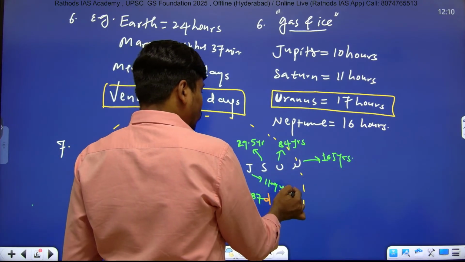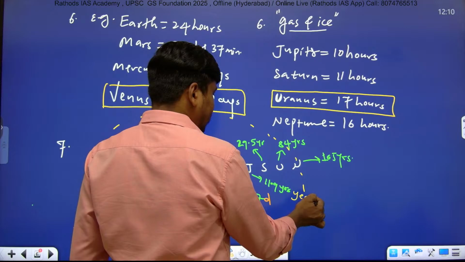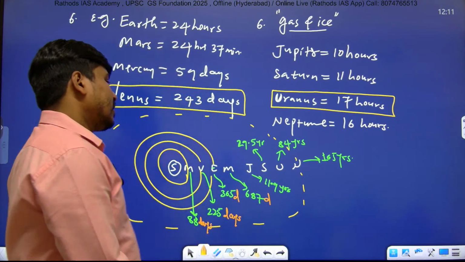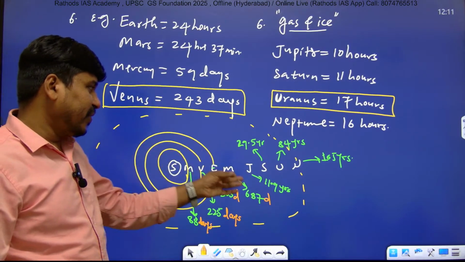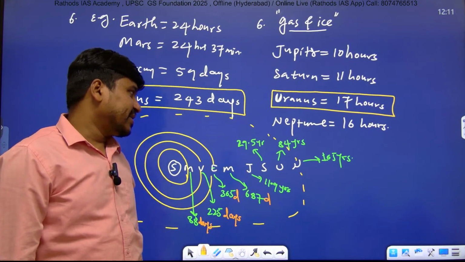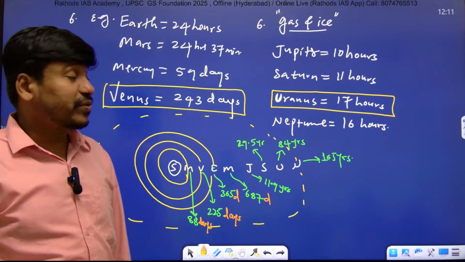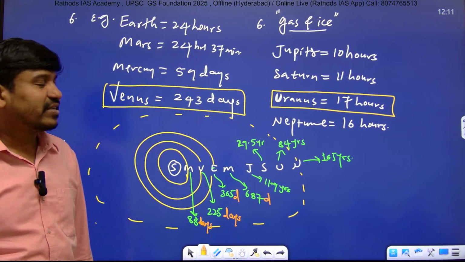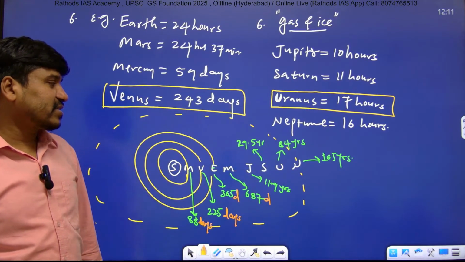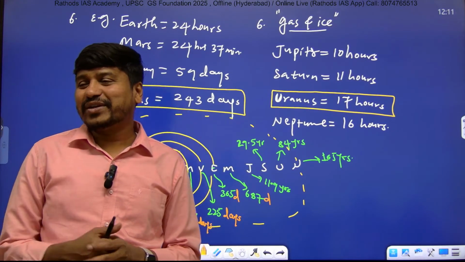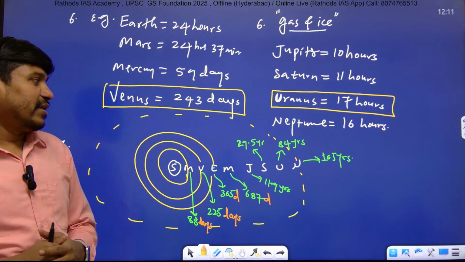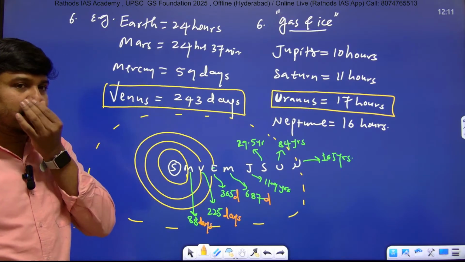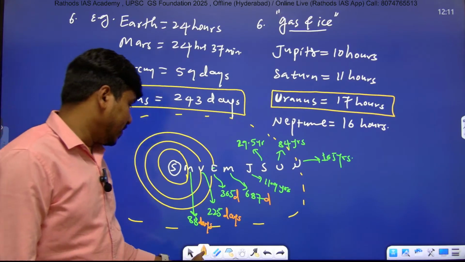Example: Jupiter takes 11.9 years, almost 11 years 9 months. And Saturn takes 29.5 years, almost 29 years 5 months. And Uranus takes 84 years to complete one revolution. And Neptune takes almost 165 years to complete one revolution.